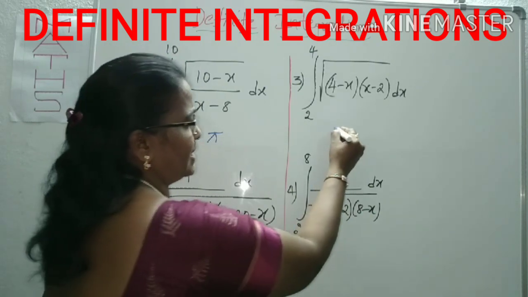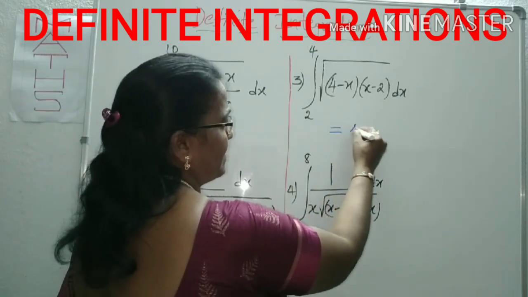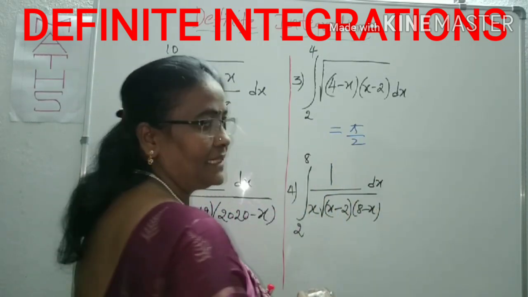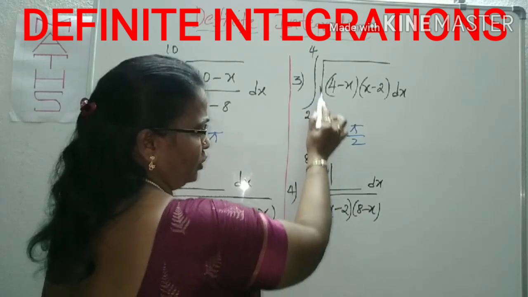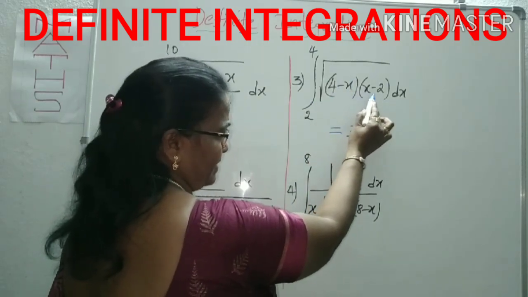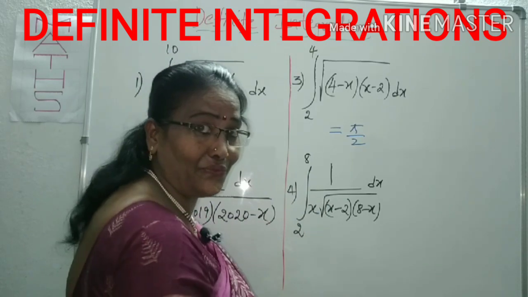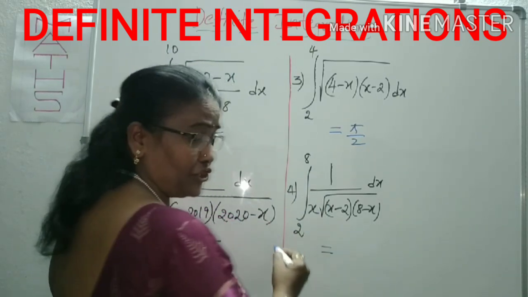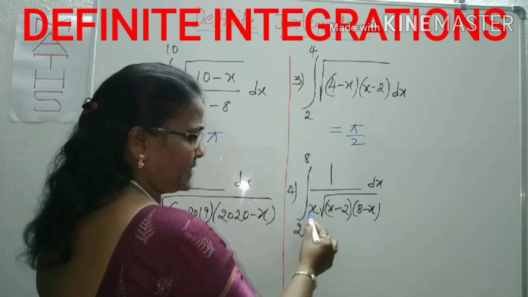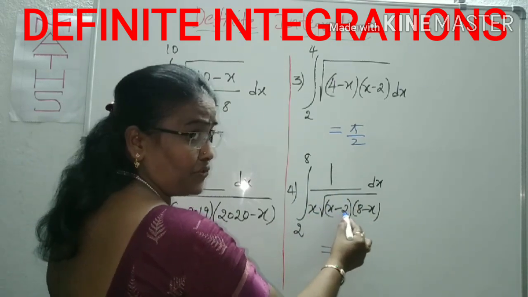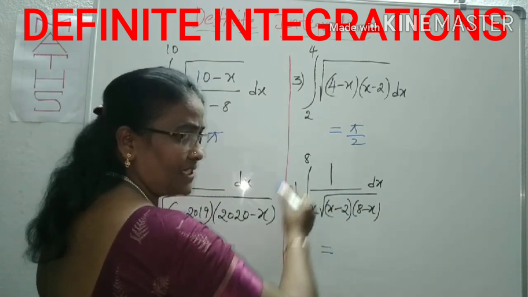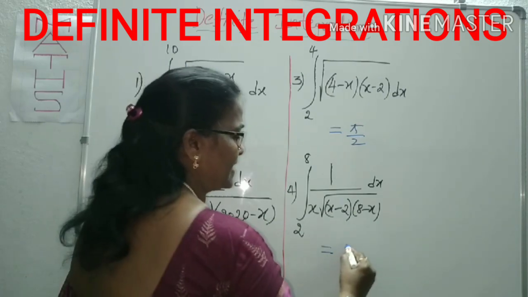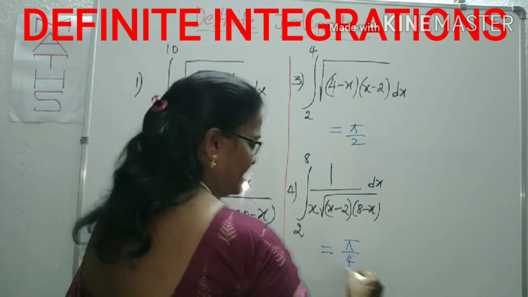I am saying this answer is pi by 2. This is in the form of the integral of root of (4 minus x) by (x minus 2) between the limits 2 to 4. Now the fourth question: integral of 1 by x under root of (x minus 2)(8 minus x) from the limits 2 to 8. This answer is pi by 4.